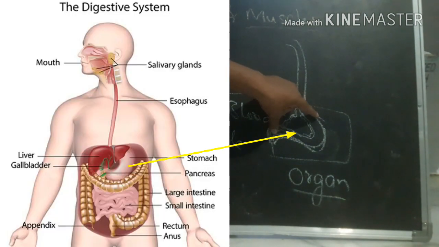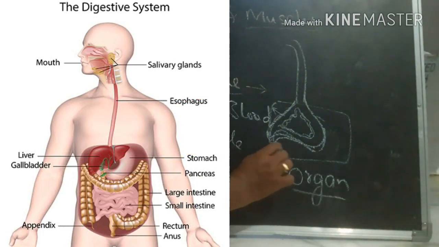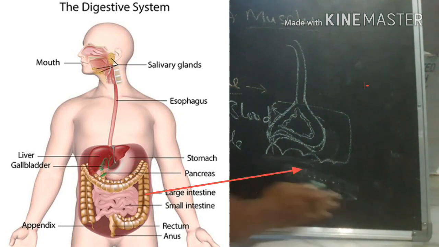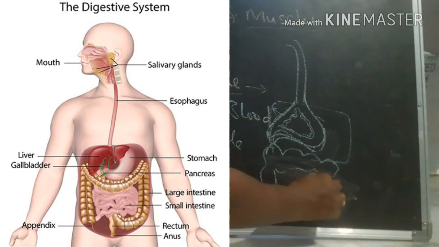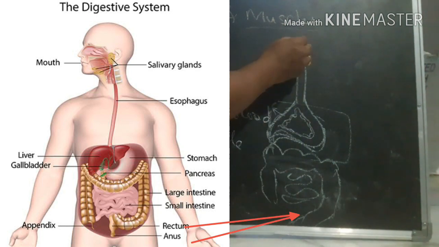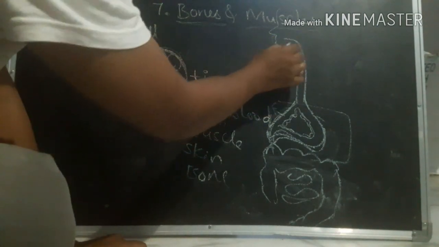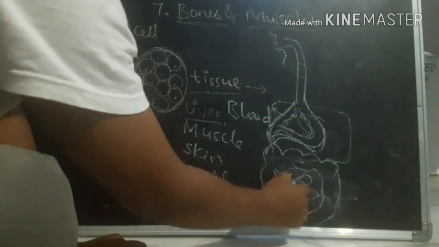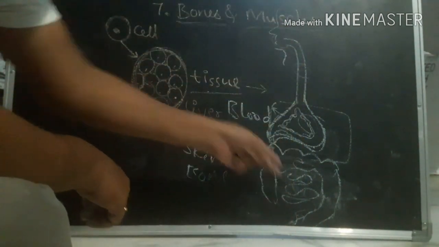Now the stomach is one organ. The esophagus is one organ. The large intestine is one organ, and the small intestine is one organ. Rectum, anus, is one organ. And here is the mouth. The mouth is an organ, right? So 1, 2, 3, 4, 5, 6. These six organs combine together.